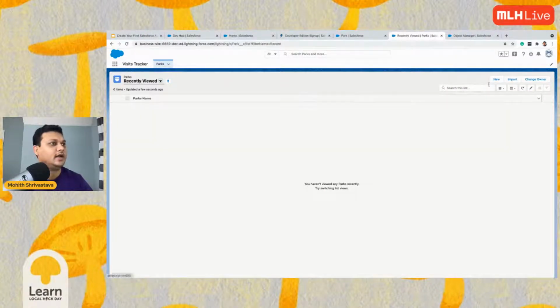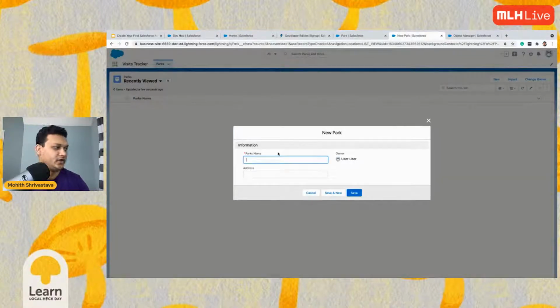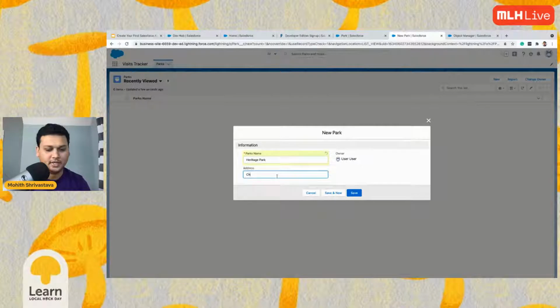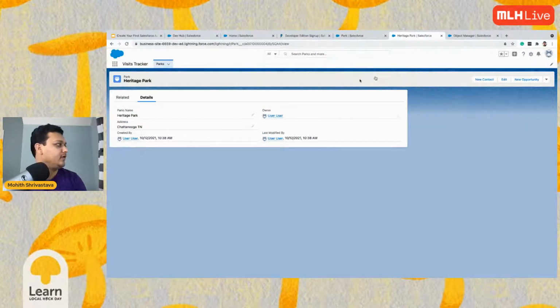Now I can add a new park. It creates a form for us, right? For example, my park name could be, what's our favorite park? Let me see parks nearby my place. There are a lot of parks near my place. One of them is Heritage Park. Let's call it Heritage Park. And the address for this will be Chattanooga, GA. This address field could have been better, but just for the demonstration, I've added one park now.